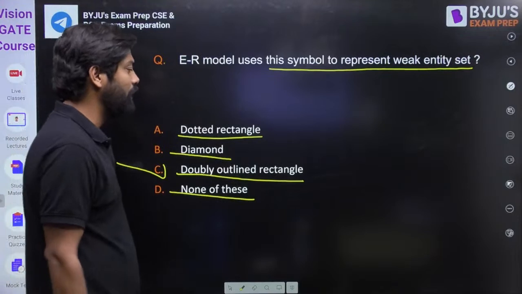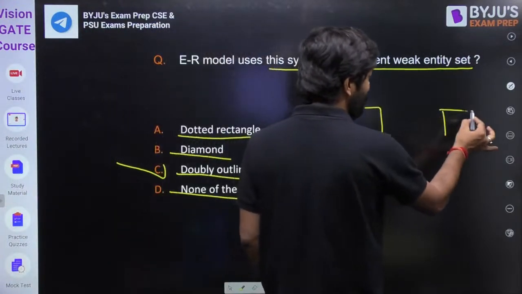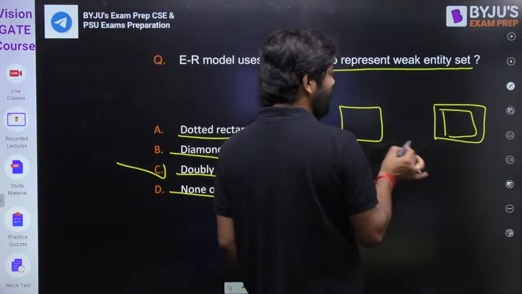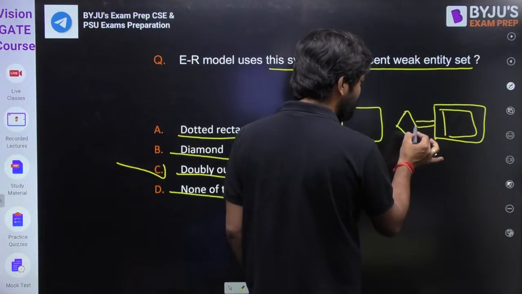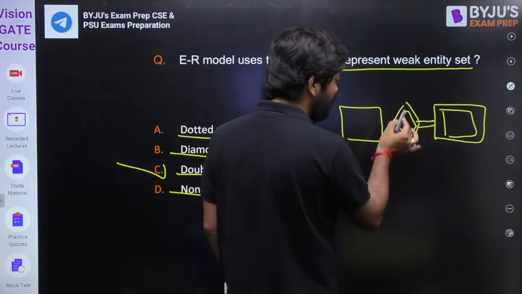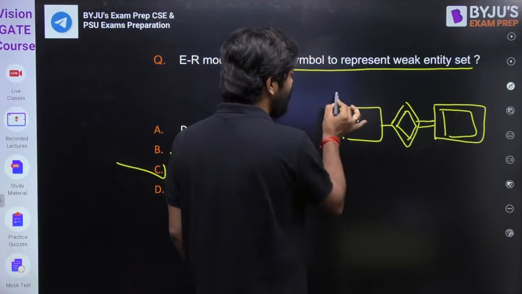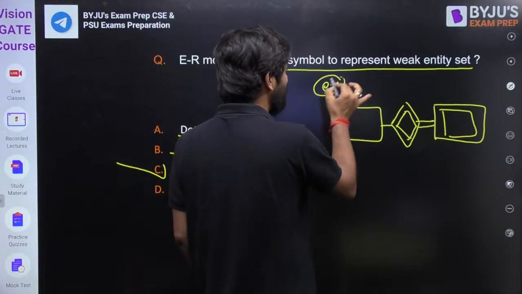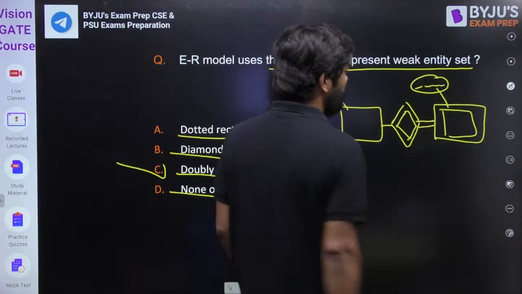Double outline rectangle. So this is the strong entity set, and this is the weak entity set, my dear friend. In a weak entity set, I think everyone knows the relationship should have total participation, and the relationship will be an identifying relationship. It should also be in a double diamond, and this is nothing but your strong entity set. In the strong entity set, we have some attribute, let's suppose this is EID. Here we have a partial key. Everyone knows partial key.